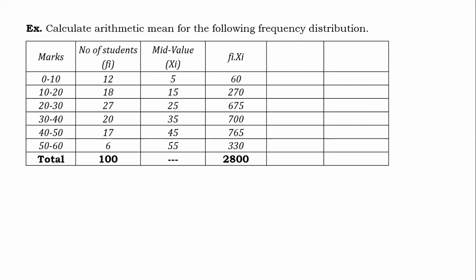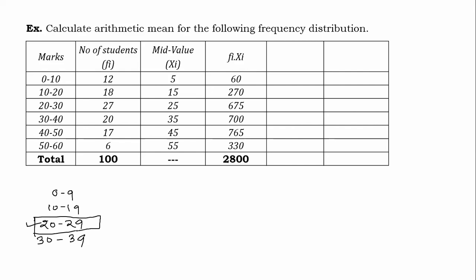Again, you might have seen some class intervals like this also: 0 to 9, 10 to 19, 20 to 29. So there is no hesitation. Now in 20 to 29, 20 will be included, and 29 will also be included.